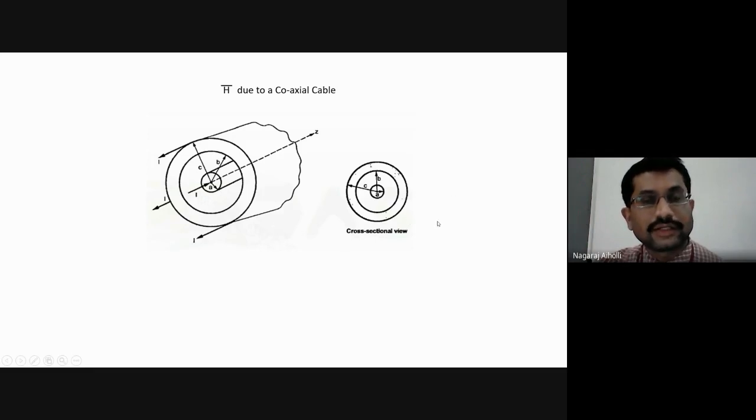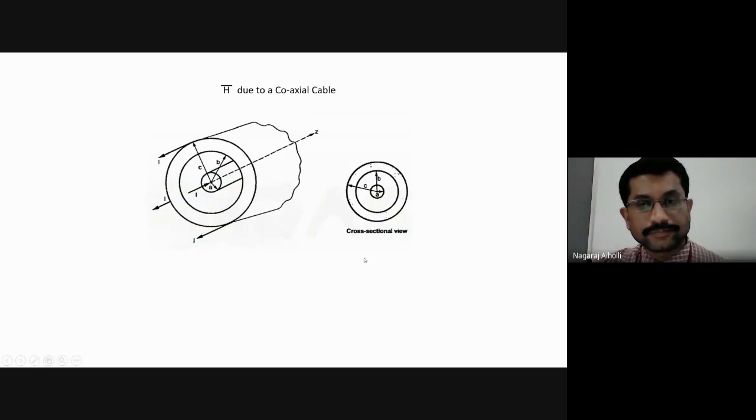There are three coordinate systems, say, one is the Cartesian system, where we have x, y, z, and for the cylindrical system we have the coordinates r, phi and z. So the H bar will be acting along the a phi bar direction, that is tangential to this closed surface.